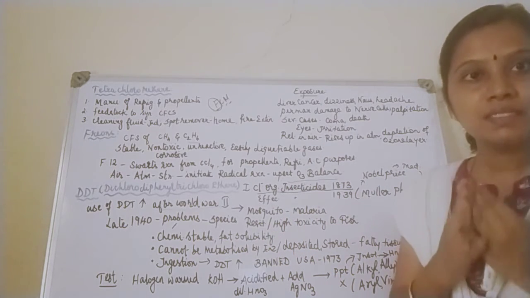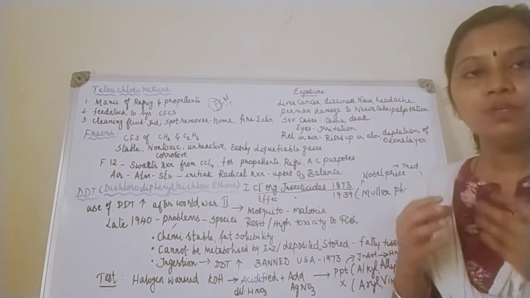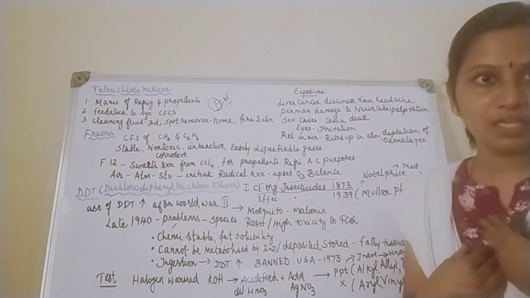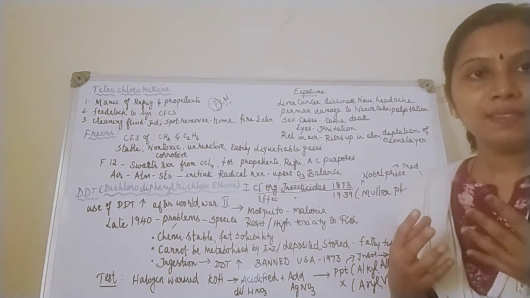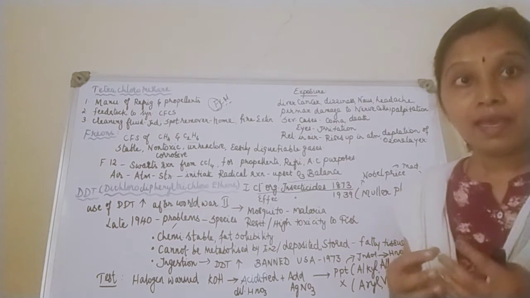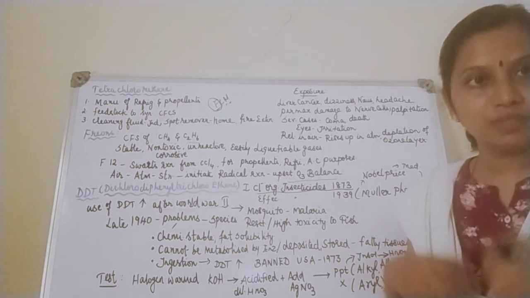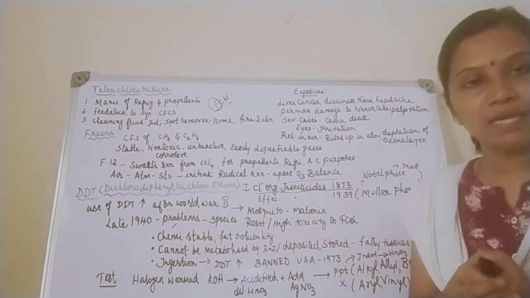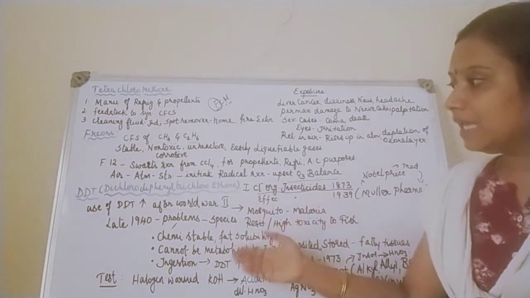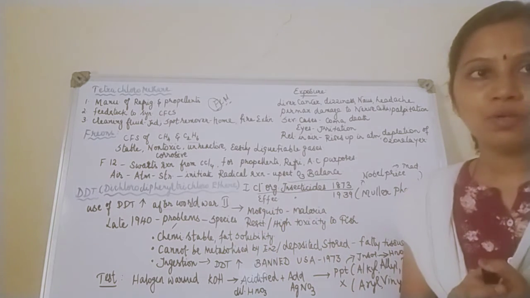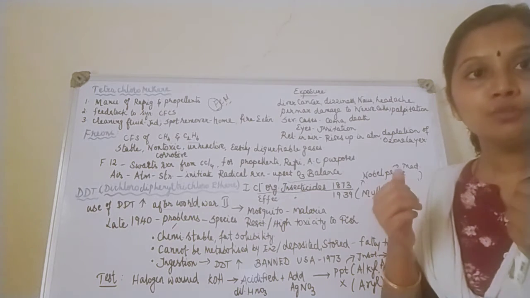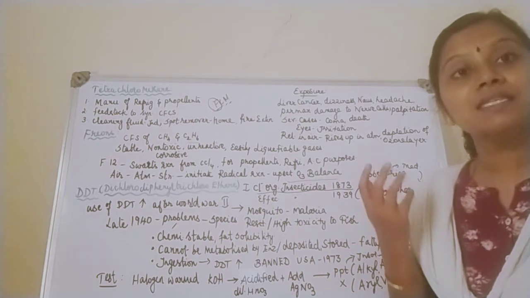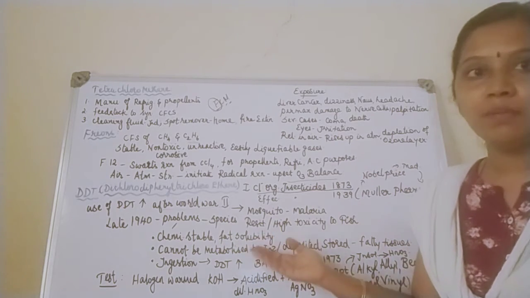People who are continuously consuming alcohol, what happens? We don't have the particular enzyme secreted in enough amount because that is not a required chemical for the body. So your liver and kidney have to do overwork in order to remove that. That's the reason why people who consume alcohol will surely suffer from liver damage as well as kidney damage. The same case is for DDT, because DDT is not a required chemical for the human body. It should be metabolized by the human body, but animals are not able to metabolize it. Why? Because it is chemically stable and it is not solubilized.